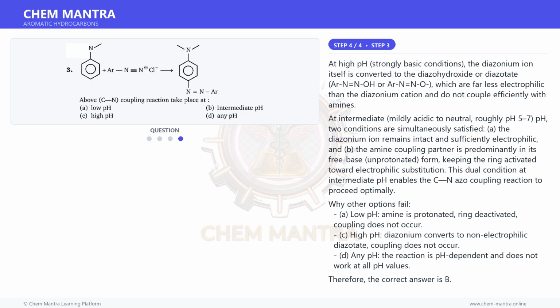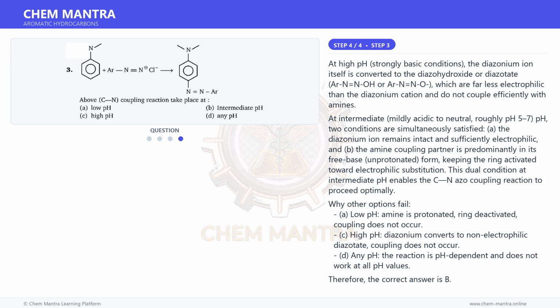And for the final step. At high pH, strongly basic conditions, the diazonium ion itself is converted to the diazohydroxide or diazotate, ArN=NOH or ArN=NO-, which are far less electrophilic than the diazonium cation and do not couple efficiently with amines.